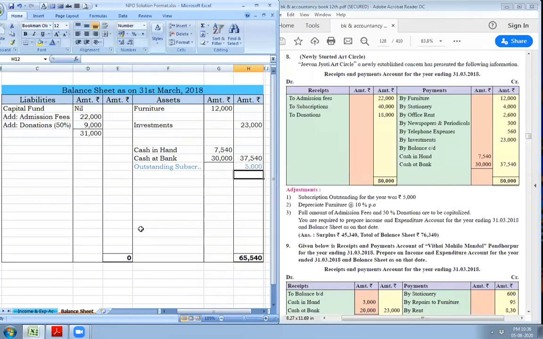Next adjustment is depreciate furniture at the rate of 10% per annum. We will deduct 10% as depreciation from furniture. Less depreciation, 10% is equal to rupees 1,200. So to the outer column, the net value of the furniture will be rupees 10,800.